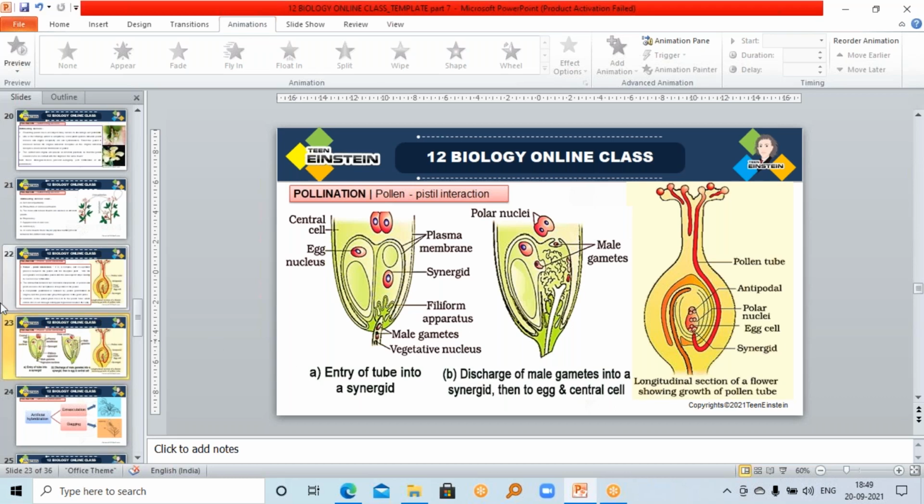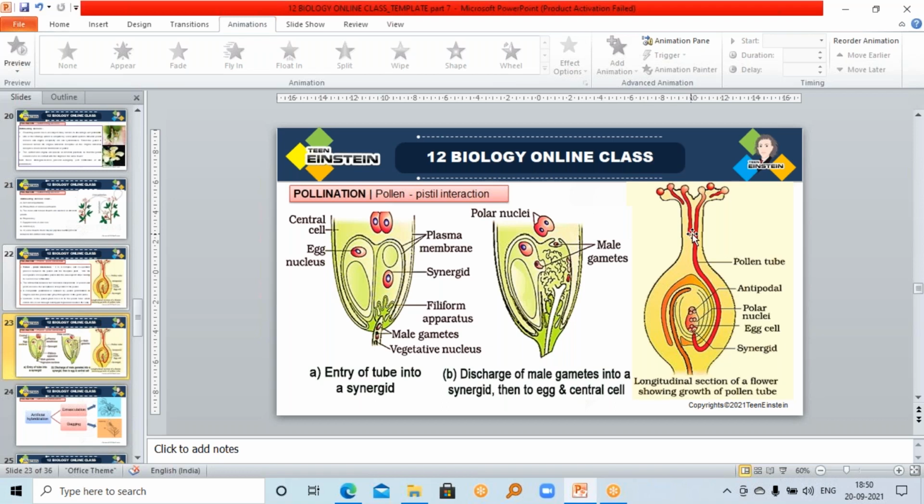Pollen pistil interaction is the series of events that come after the pollen deposition on the stigma, right? The pollen grain is deposited on the stigma, and after that all these events happen until the pollen tube reaches the ovule. The pollen lands on the stigmatic surface and germinates.